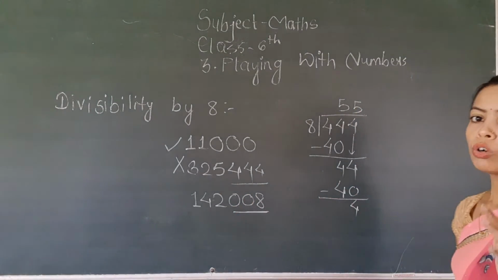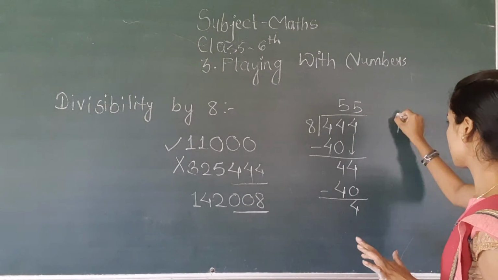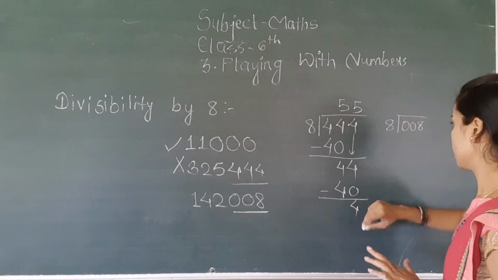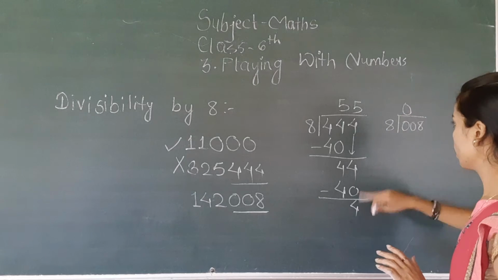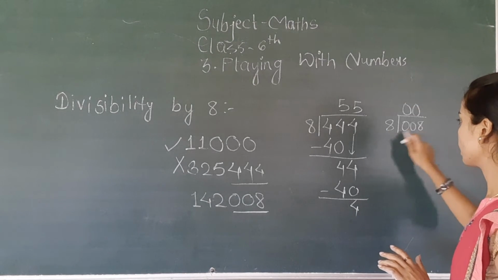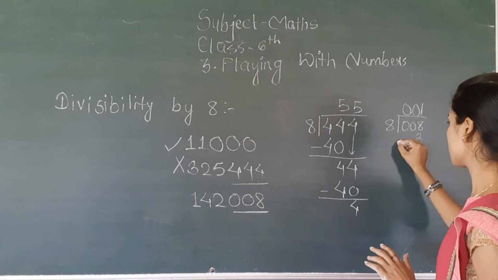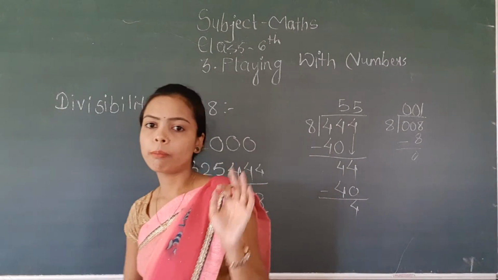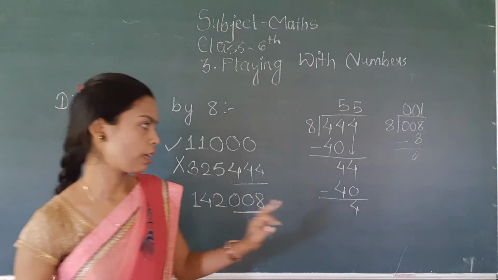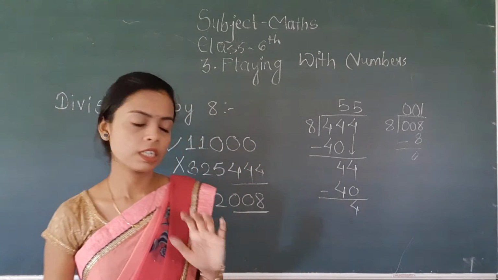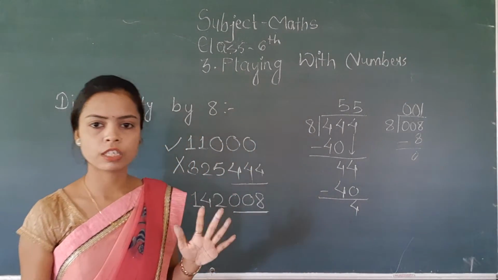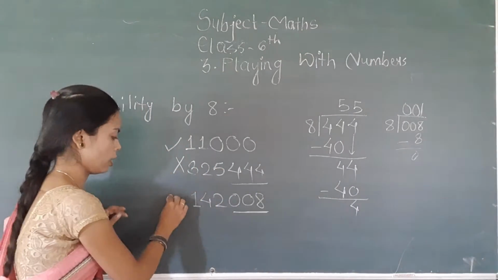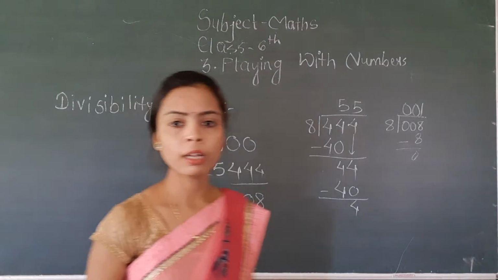That means you have to try to divide it. Okay, that means 008 divided by 8. 8 zeros are 0. Again 8 zeros are 0 and 8 ones are 8. So if you divide 008 by 8, your remainder is 0. That means the last 3 numbers are divisible by 8. Then you say that this number is divisible by 8.